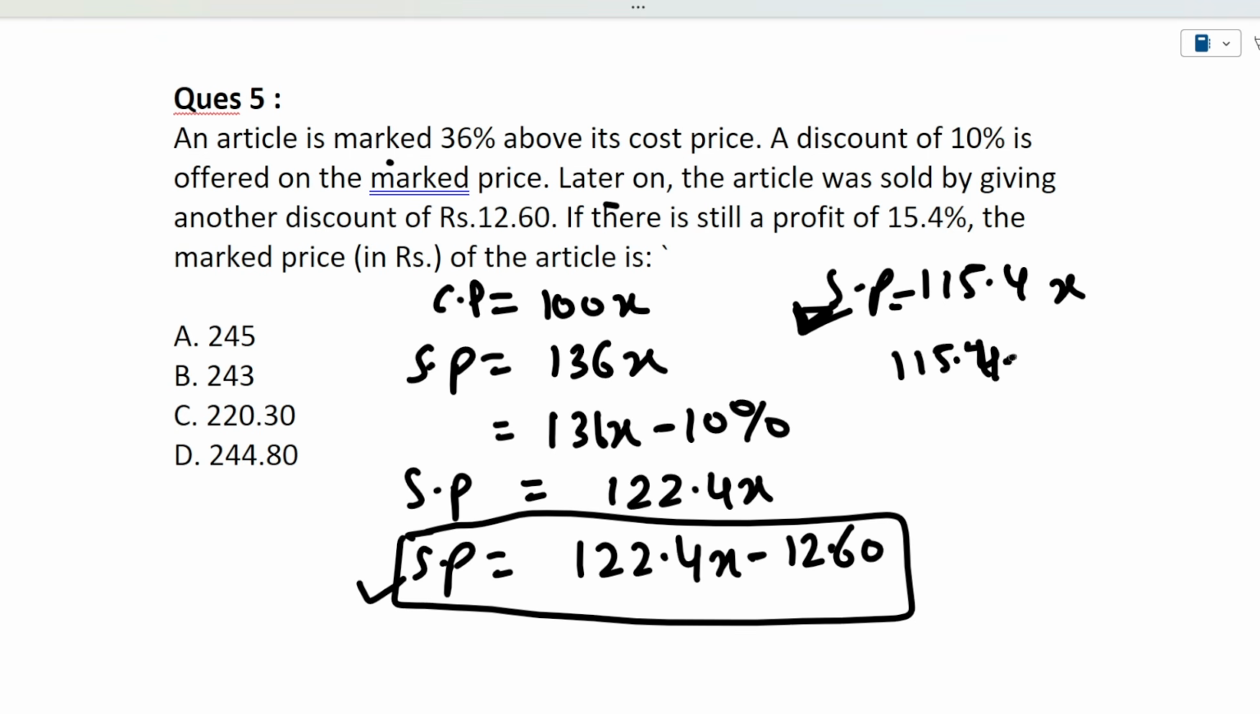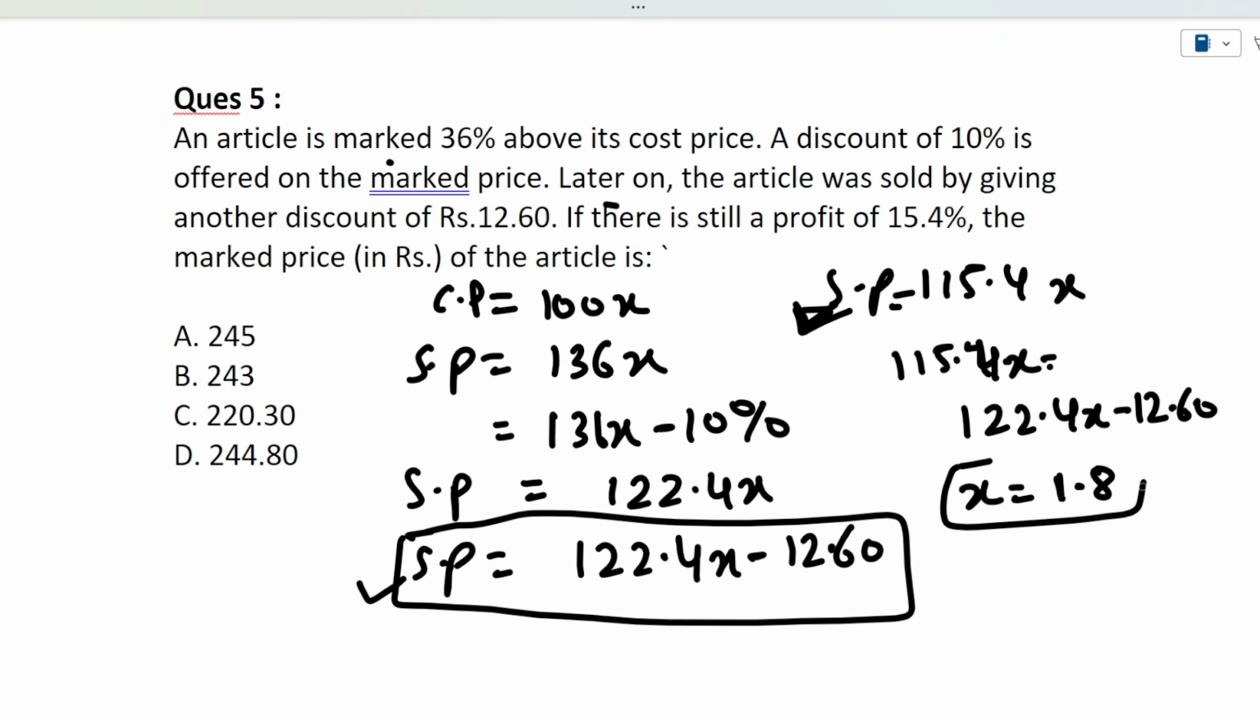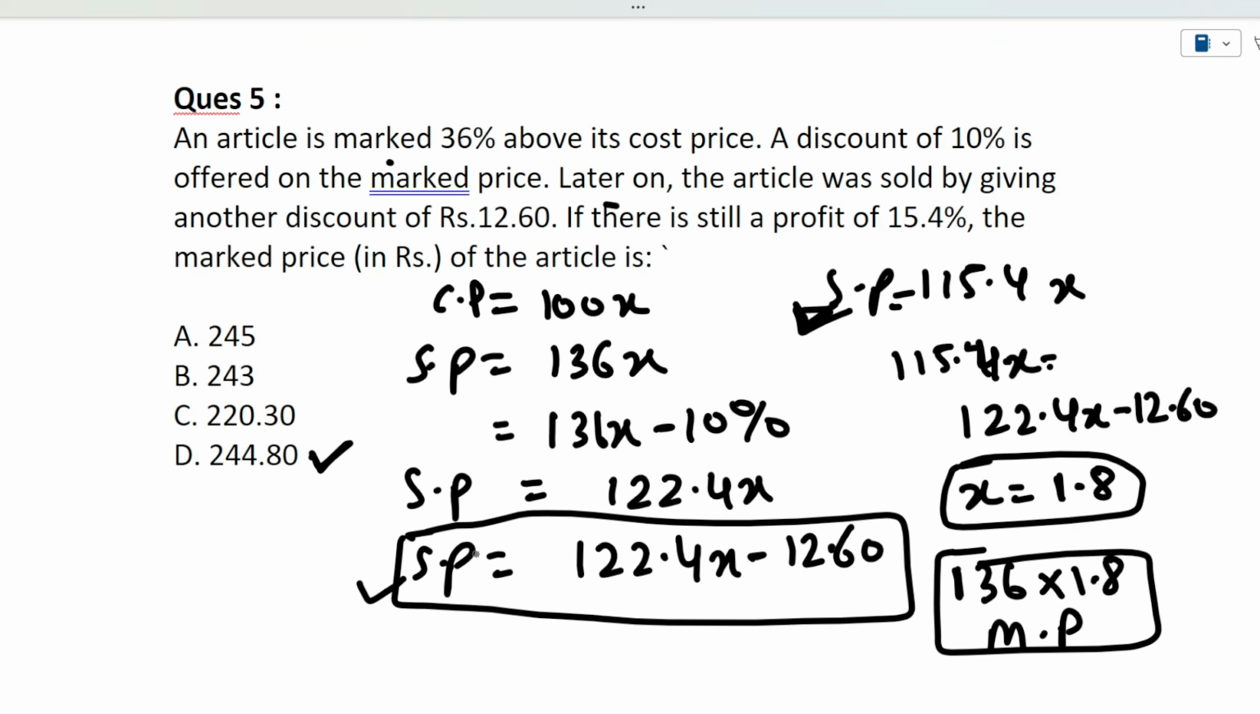1.154 of x is equivalent to 122.4x minus 12.60. So how much will it be? If we solve this, x will come out to be somewhere around 1.8. Now what do we need to find? We need to find the actual marked price. So it will be 136 into 1.8. How much will it be? It will be 244.80. So if you solve this, you will get 244.80.